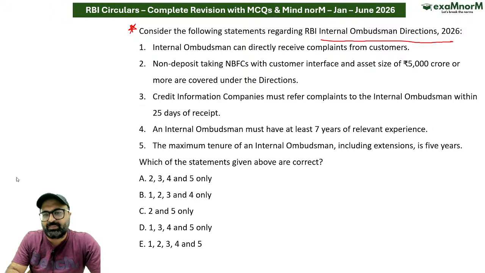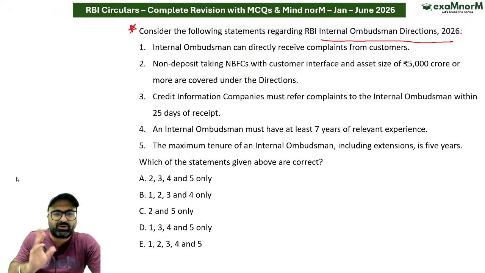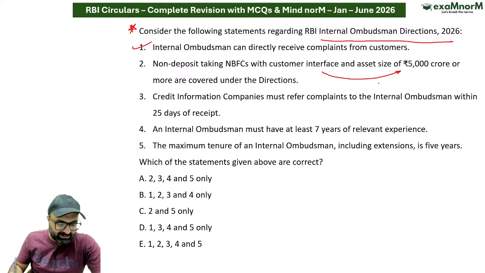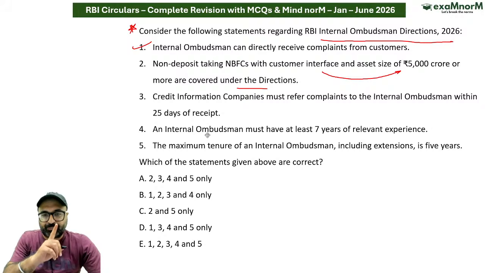The first is, sir, RBI internal ombudsman scheme was introduced or it was revised back in 2026. Internal ombudsman can directly receive complaints from the customer. No sir, internal ombudsman के पास जो complaint है वो बैंक की branch के through आएगी, directly customer से नहीं आ सकती. Non-deposit taking NBFCs with customer interface and asset size of 5,000 crore or more are covered under the direction. This is absolutely correct.